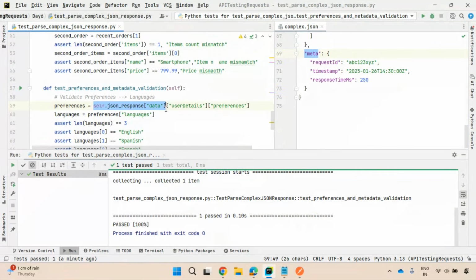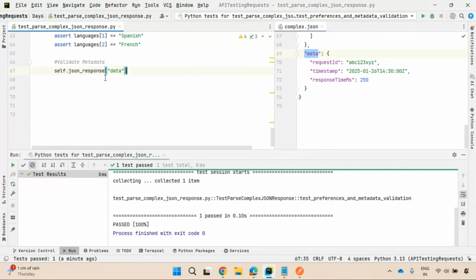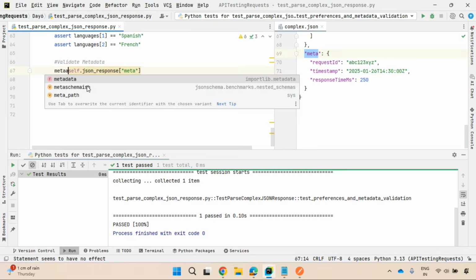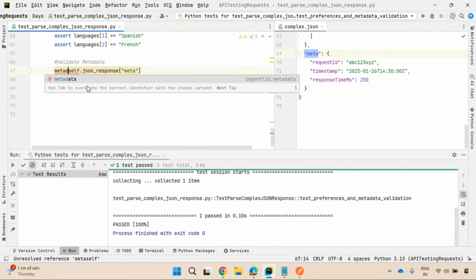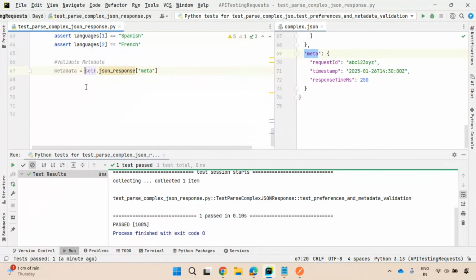Like data, you have metadata. So meta, that's it. I'll store it in some variable, metadata. In this metadata, you have this timestamp, response time, and request ID. This is very easy. You can specify the key name and you can get the value, right?